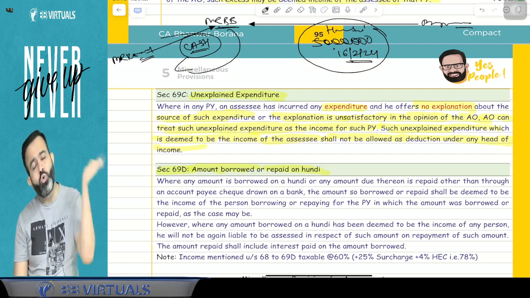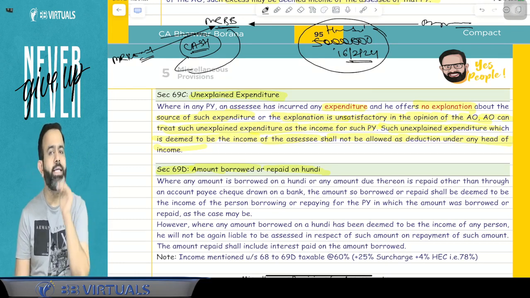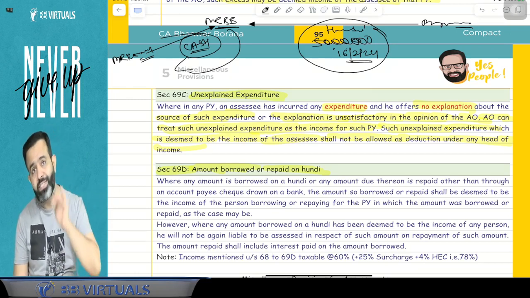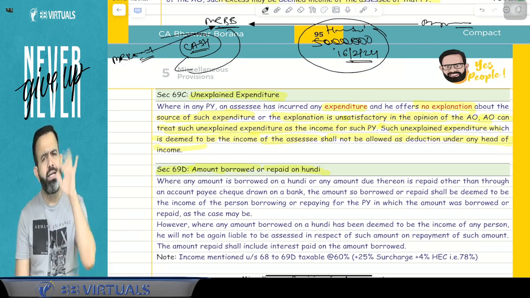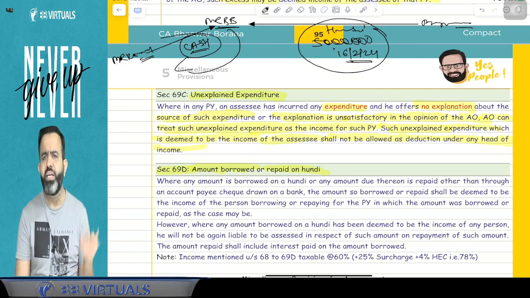But suppose when I took the loan, at that time it was already treated as my income and it was already taxable at the rate of 78%, then at the time of repayment, it will not be treated as my income.